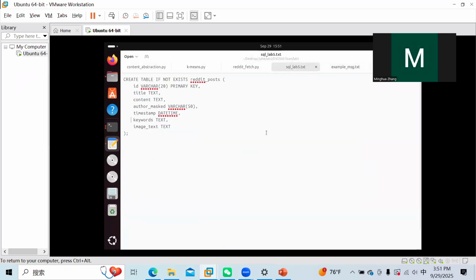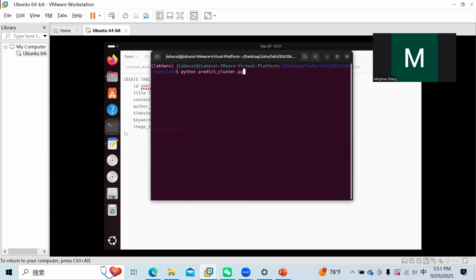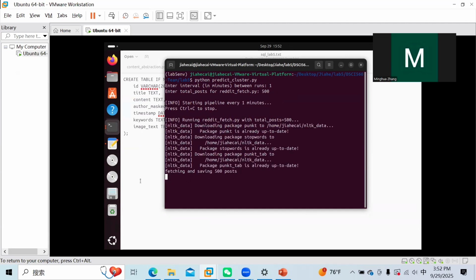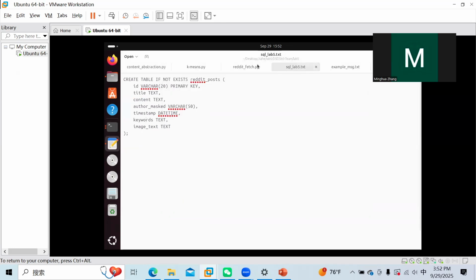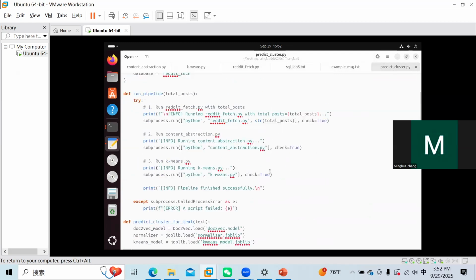First, we create the Reddit post table in the MySQL database. Then we just run the whole pipeline predict cluster Python script. We need to determine the time interval between every round, just 1 minute, and then to determine the total posts for Reddit fetch. It took time, so we just do 500 Reddit posts, and during the script fetching and saving 500 posts, we just show you our pipeline.